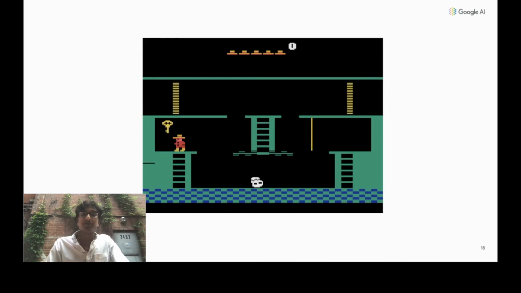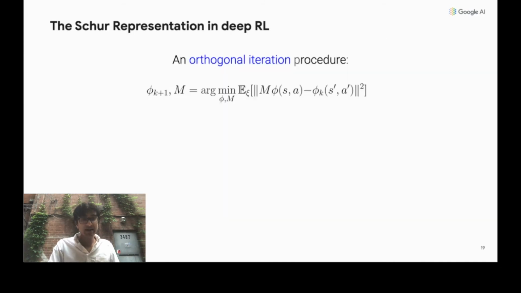With the main principles for stability using representation learning set, let's now consider how we can learn these representations using deep learning. In the last part of this talk, we'll show that the stable Schur representation can actually be learned using a deep neural network by optimizing a very simple auxiliary task objective. Now, without function approximation, the Schur representation is learned via a linear algebra procedure called orthogonal iteration. At each step, we fully solve an optimization problem, choosing a representation phi that is most predictive of our current representation at the next time step.